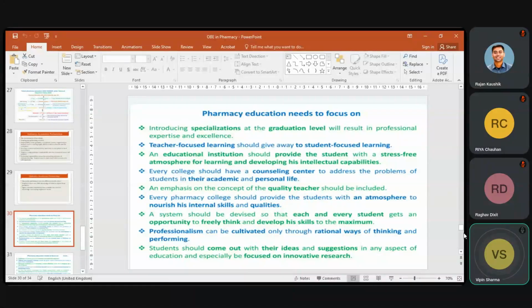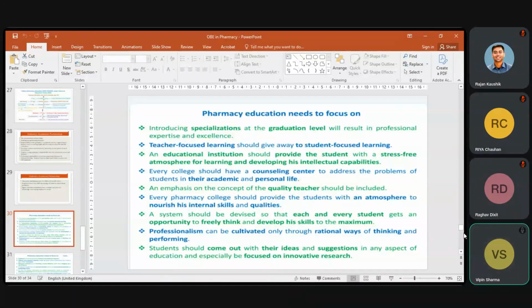Such a center should be available in our country, in our states, where our pharmacy teachers may get new techniques, new qualities, new things related to their teaching methodology, so that they can develop quality in their teaching profession.